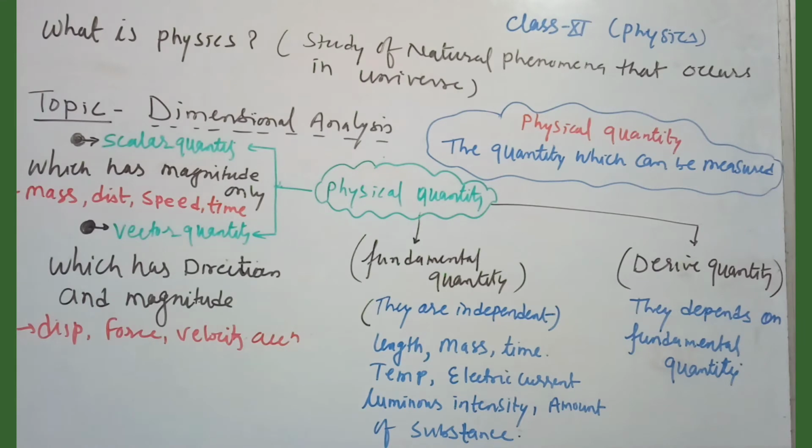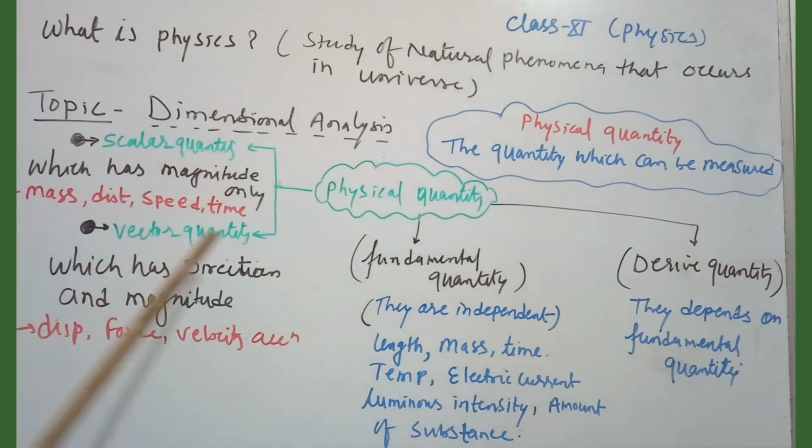But in the case of electric current, we must know that electric current obeys algebraic sum. That is why electric current is a scalar quantity. It means if a quantity has direction and magnitude but obeys algebraic sum, then it must be a scalar quantity.